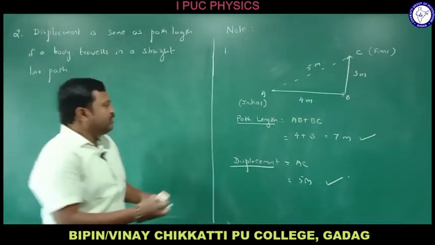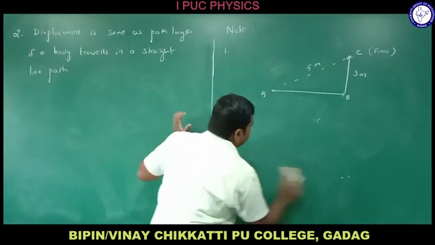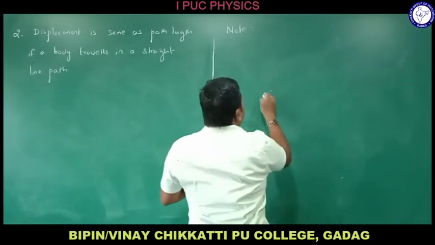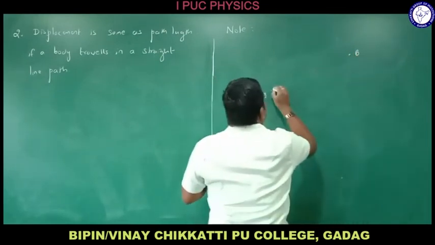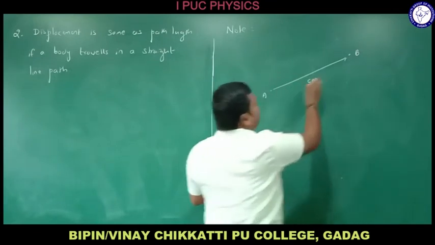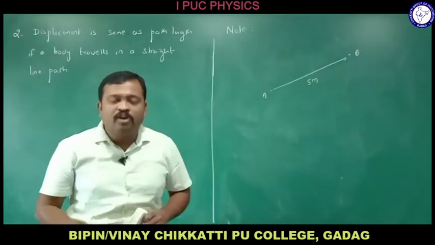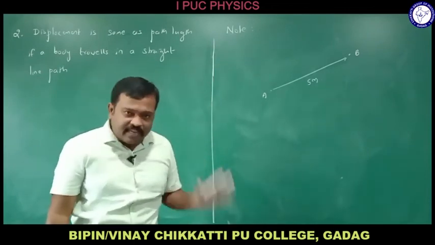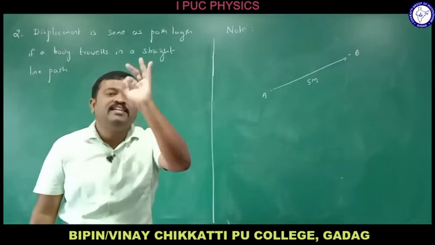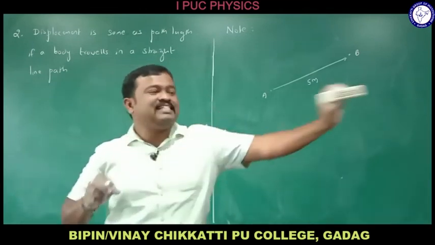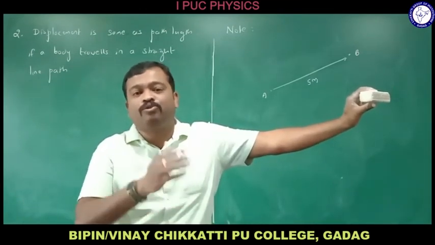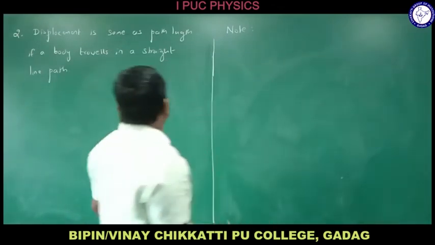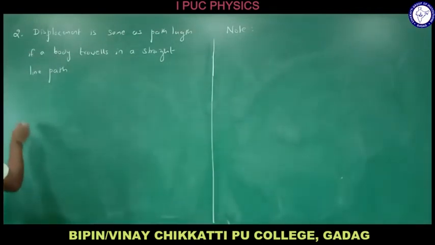If at all the body travels like this, from A to B, where this is A, the initial position, and this is B, and it is 5 meter, what is the path length? 5 meter. What is the displacement? Yes, since it is traveling in a straight line, that must be the displacement, right? So both will be same if a body travels in a straight line. Do remember, displacement is same as path length if a body travels in a straight line path.